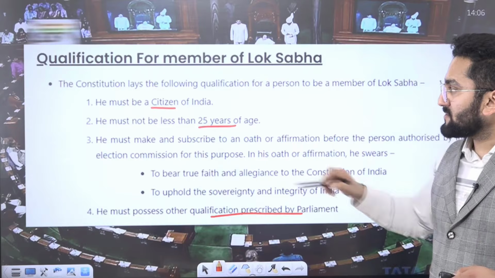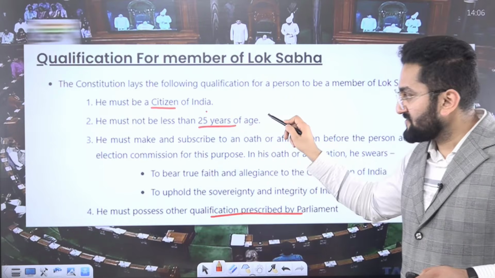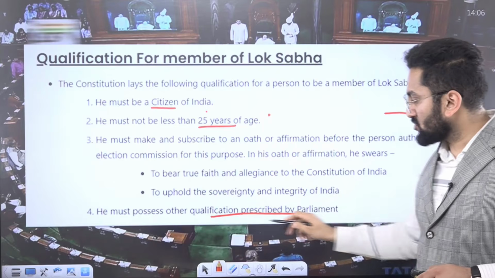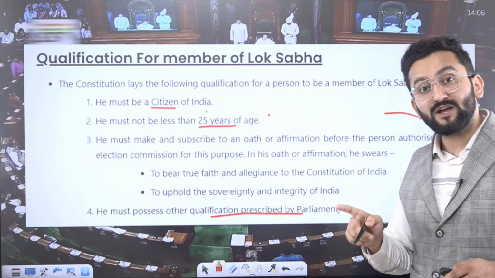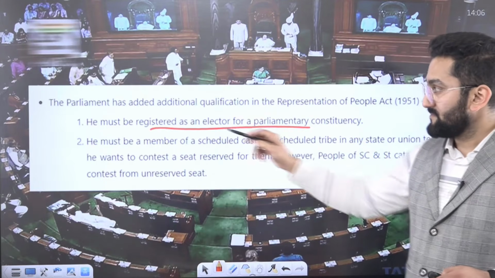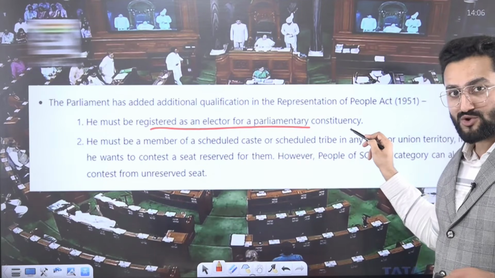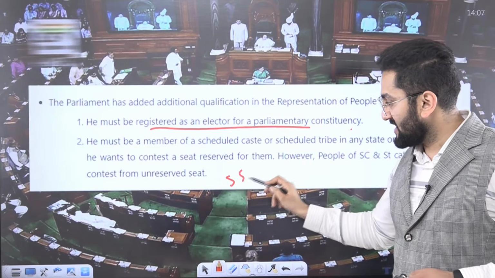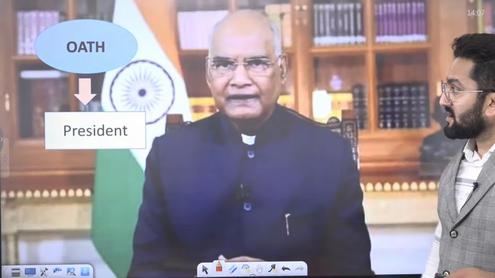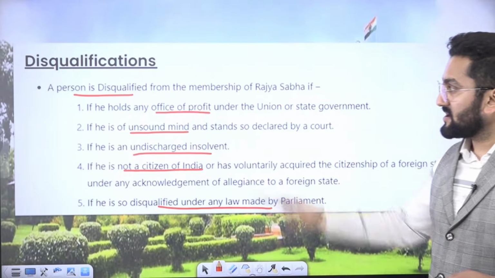Qualification for a member of Lok Sabha: citizen of India, 25 years of age, and take the oath. Must possess qualifications prescribed by Parliament, and qualifications mentioned in the Representation of People Act, right? Registered as an elector in a parliamentary constituency, and then the SC angle, ST angle is the same, like we discussed in Rajya Sabha. The oath is given by the President.